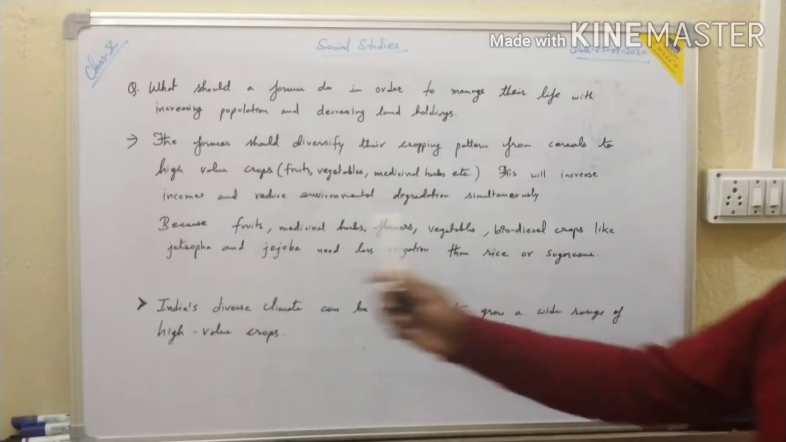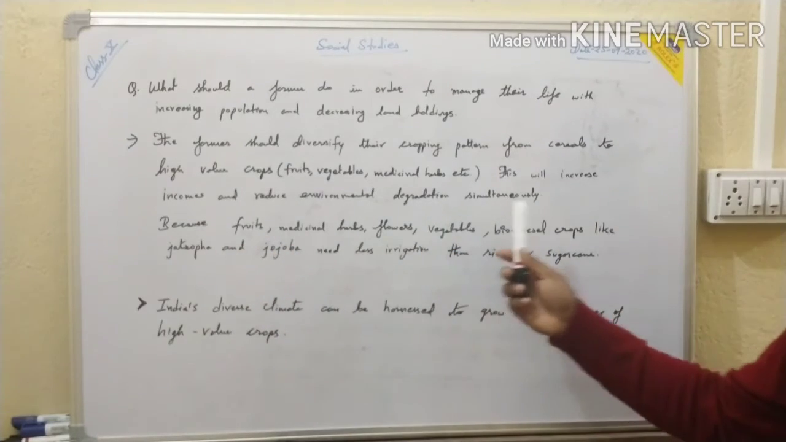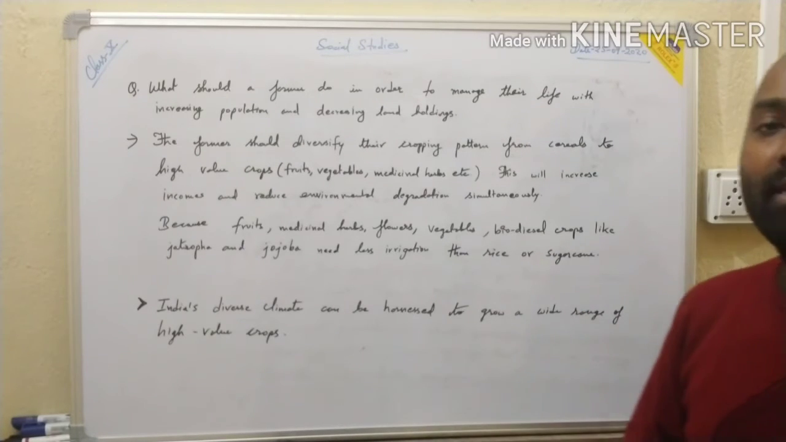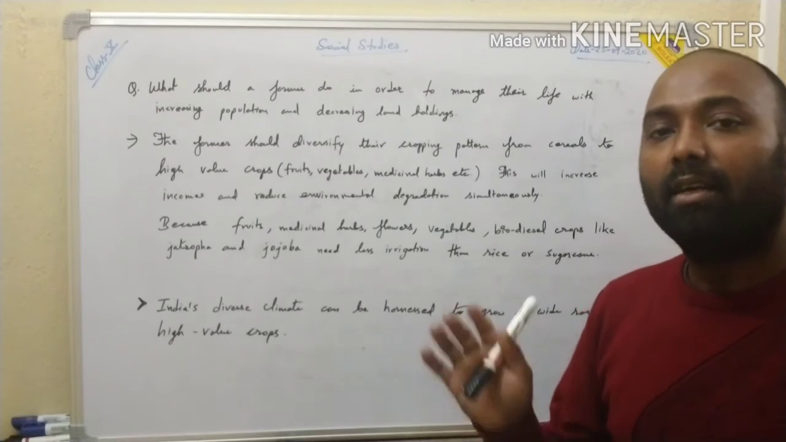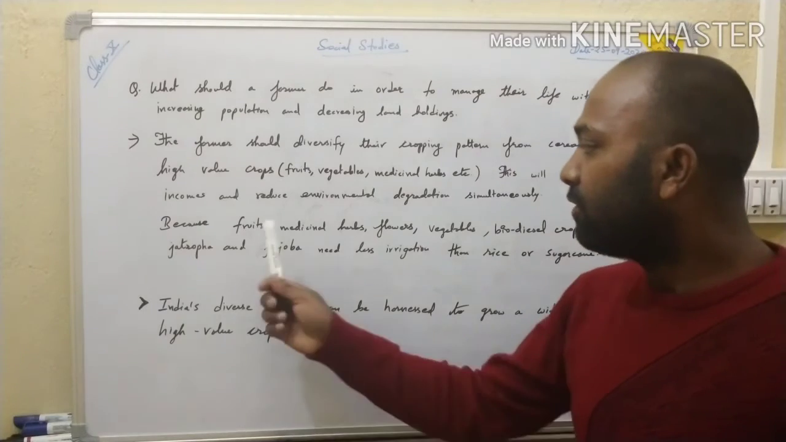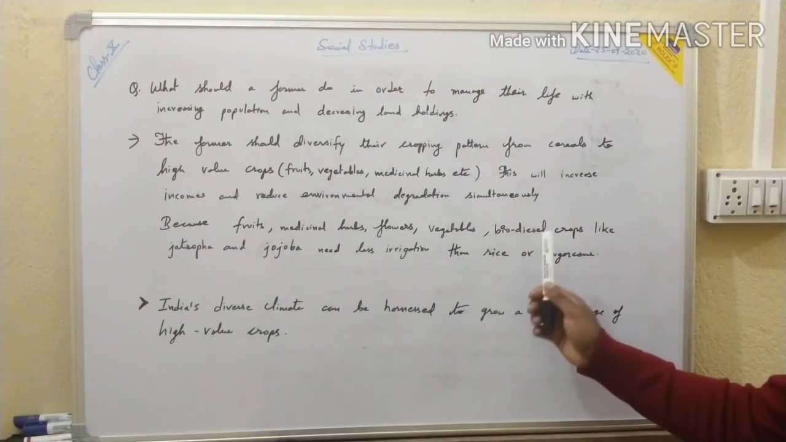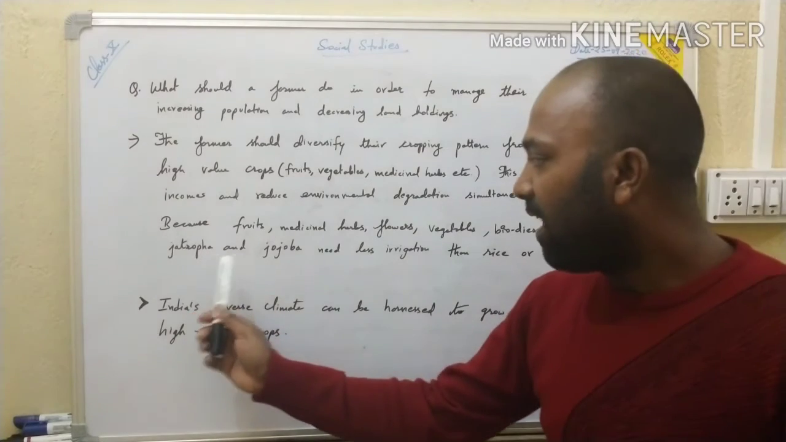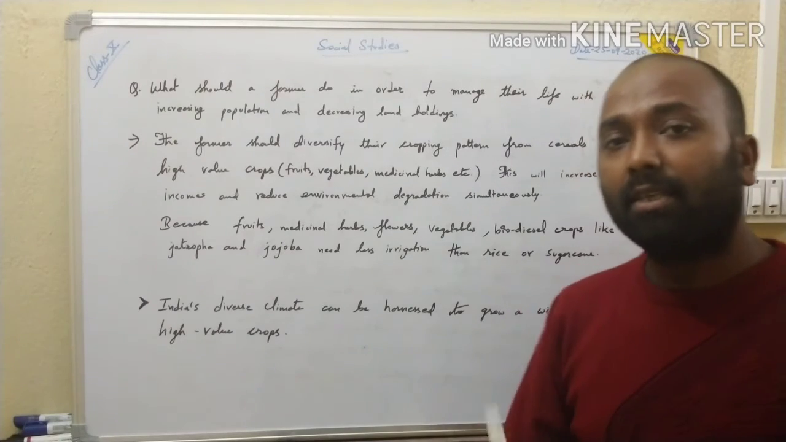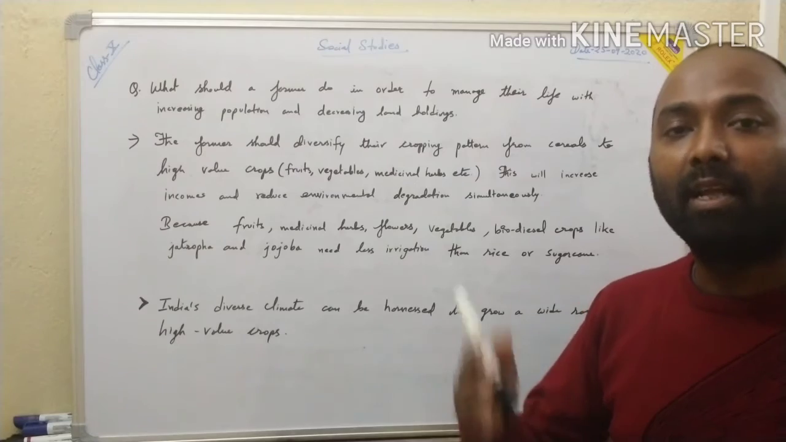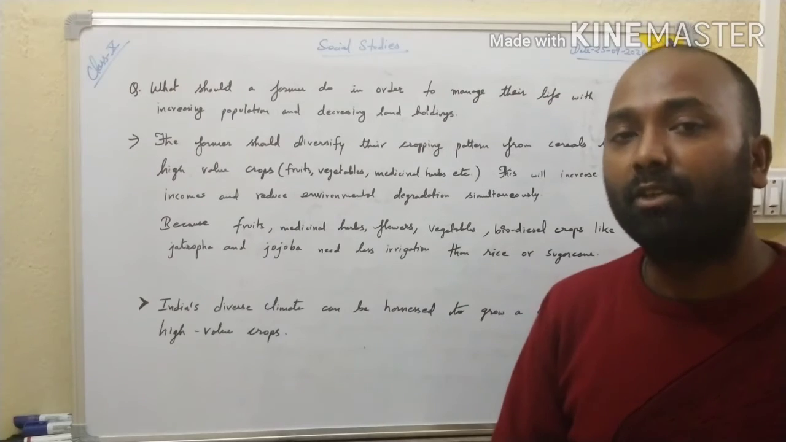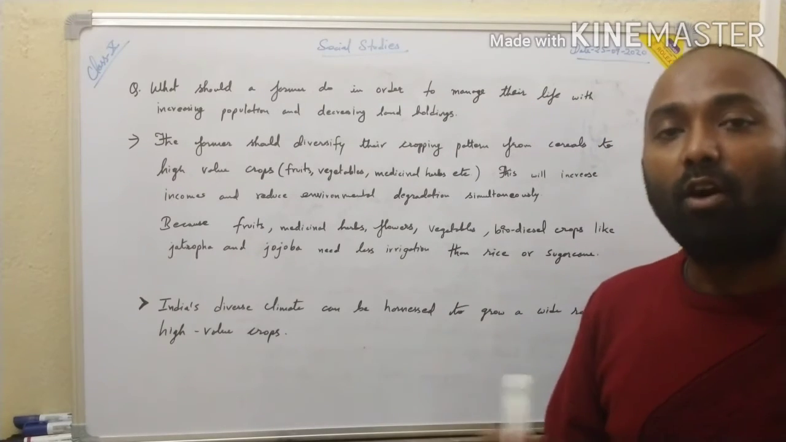This will increase incomes and reduce environmental degradation simultaneously. On one side, they are getting more income from these crops, and on the other side, they are also helping the environment by reducing land degradation. Now why only these kinds of crops? Because fruits, medicinal herbs, flowers, vegetables, and biodiesel crops like jatropha and jojoba need less irrigation than rice and sugarcane. So you understood that the cost of production will be less if less irrigation is needed. They hardly have to depend upon irrigation. Very little irrigation is required for these plants, which will reduce the cost of production.